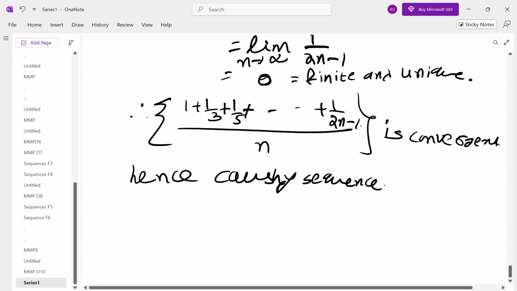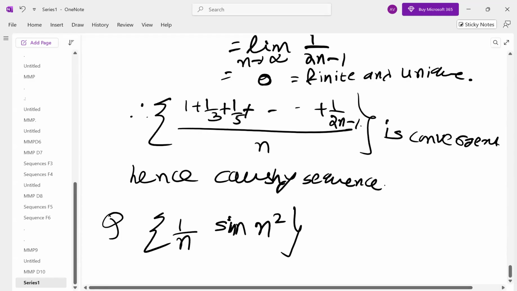Sometimes it is a bounded function multiplied by this. Sometimes you may be given a sequence, for example, 1 by n sine n square. Suppose you are asked, is this a Cauchy sequence?